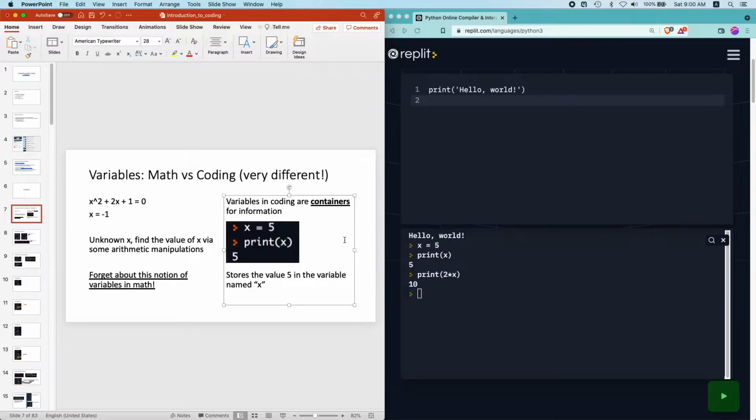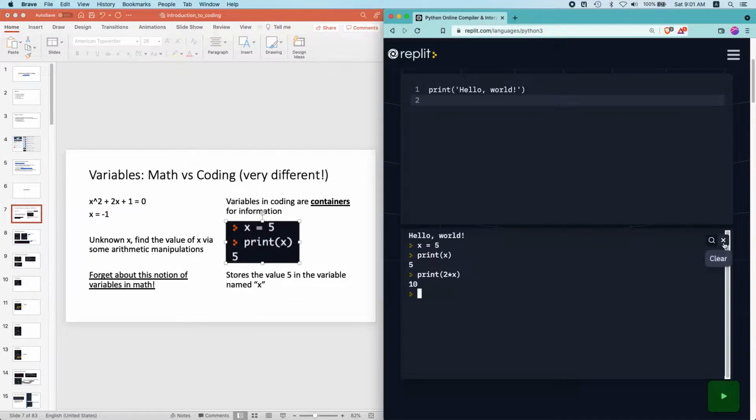So if we take a look at the code over here, let me just clear the console. Okay, so let's say we type x equals 5. This tells Python to create a variable named x. So this is the variable name on the left, and you write equals.